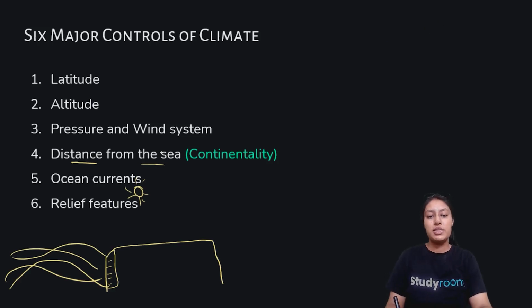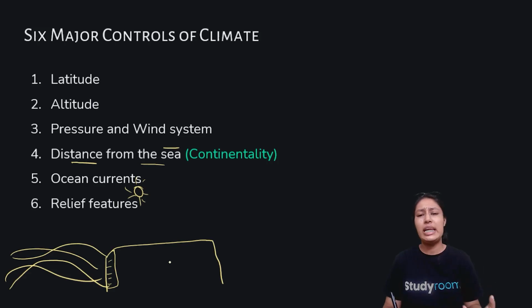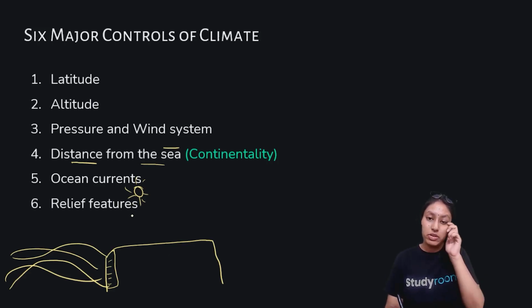Distance from the sea. The sea gives a very moderating effect. The sea is a moderator. By moderator, it means that it takes time to cool down and it takes time to heat up. Unlike land, land very quickly heats up and very quickly cools down as well. So, for example, take a situation where the sun rays are directly falling on both the land and the sea.